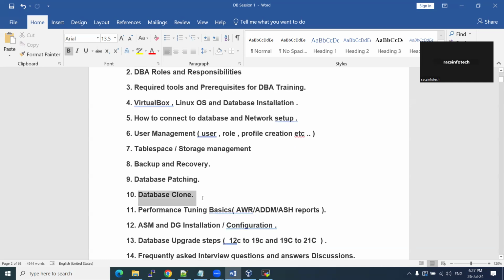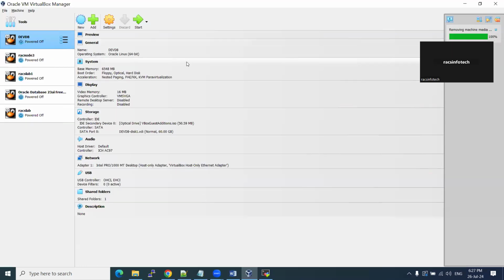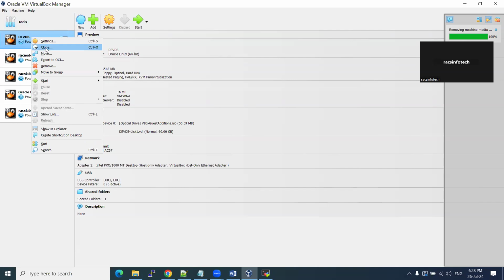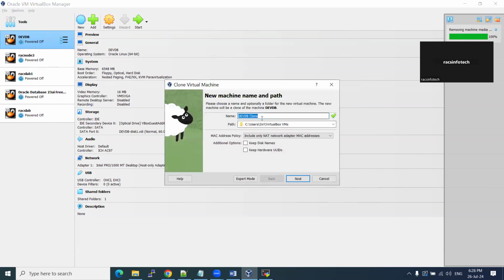Clone, another part. Okay, now we are close to completing this. Cloning means, now this is my production, and I want to introduce some new features or do some kind of testing. Can I do it directly? I have only one database server. If I do all the testing in my single database and something goes wrong, the data will be lost. That's where we need a similar kind of server. I want to do a clone. Dev DB is there, no? I just want to make dev DB underscore clone DB.